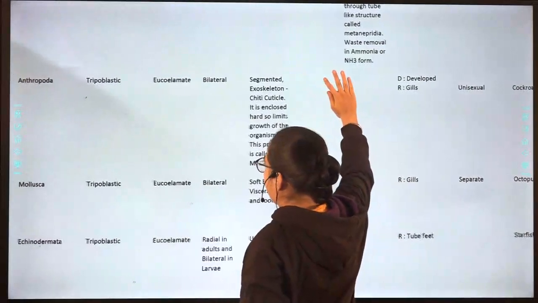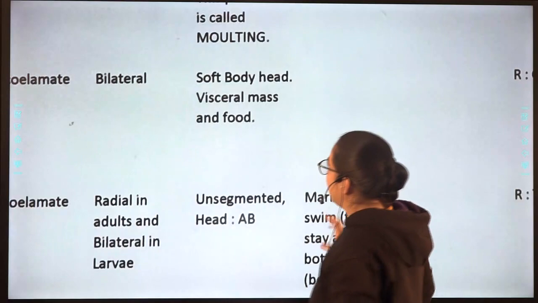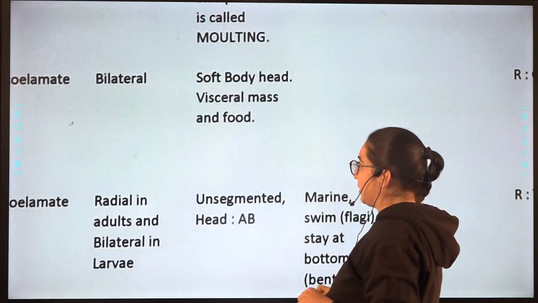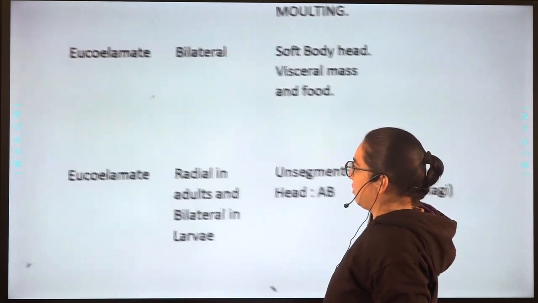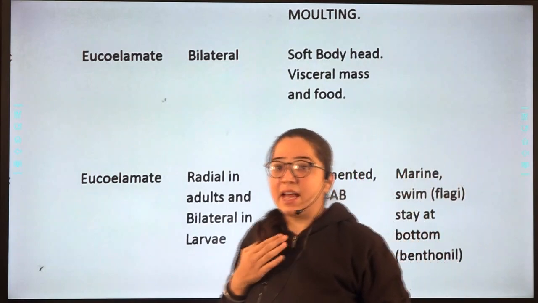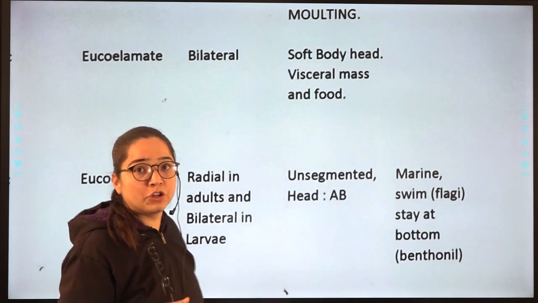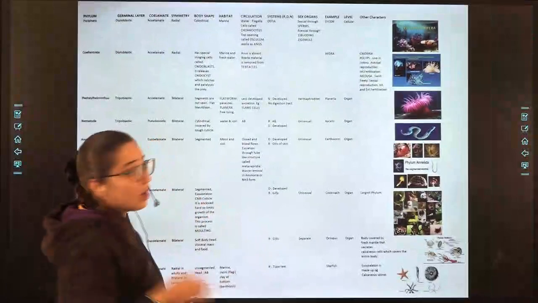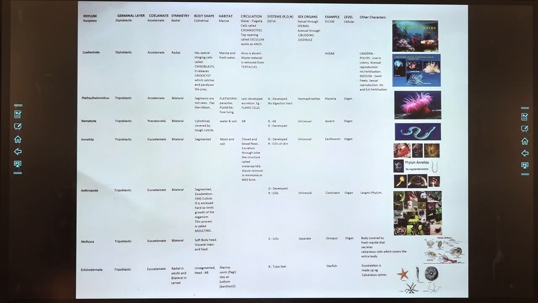Next, Mollusca. Their body is soft, with head, visceral mass and foot. Next, Coelenterate. Their body is unsegmented and the head is absent. Is there a head? No. Let's move further. Now, once again, body shape. Here it is. Read it quickly so that we can move further.